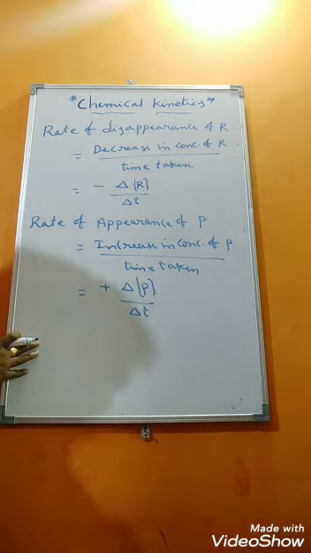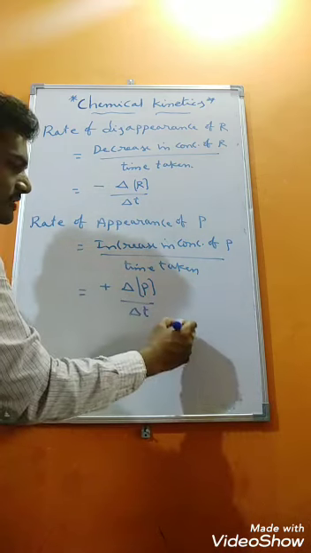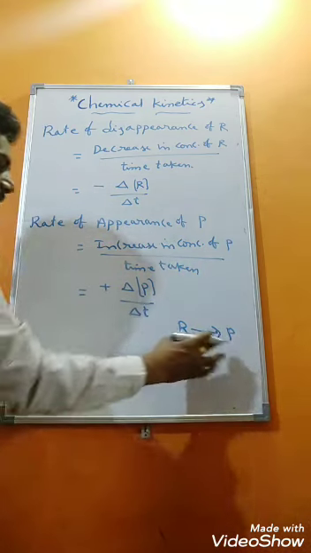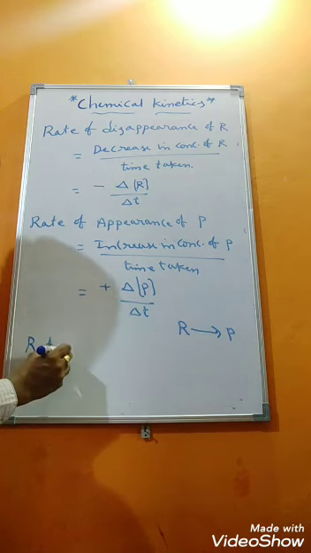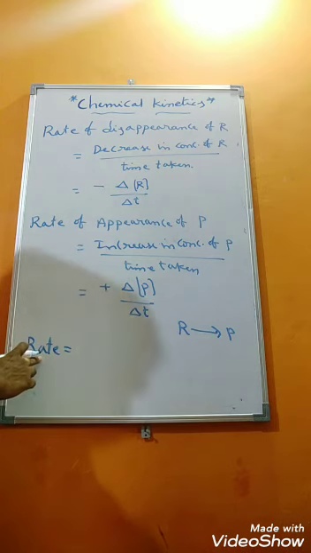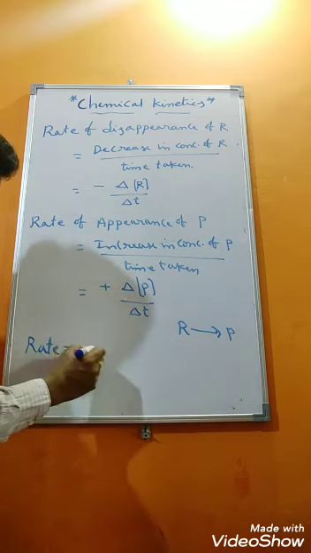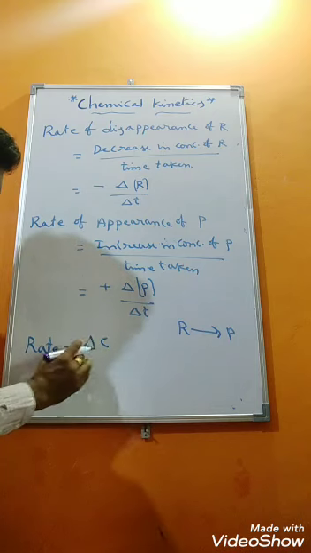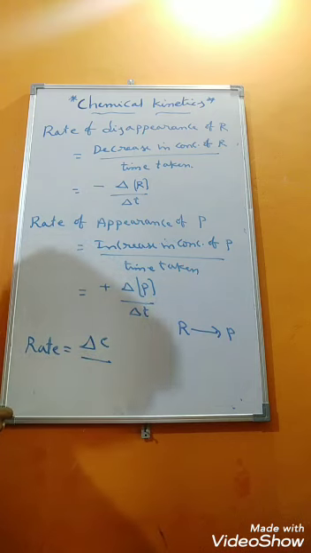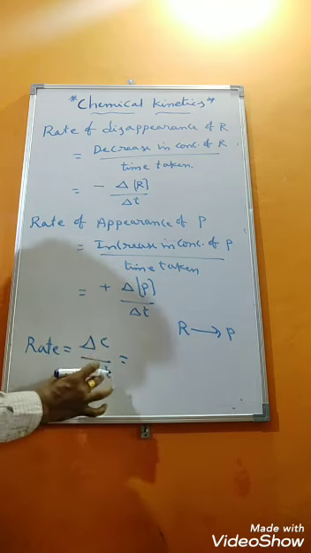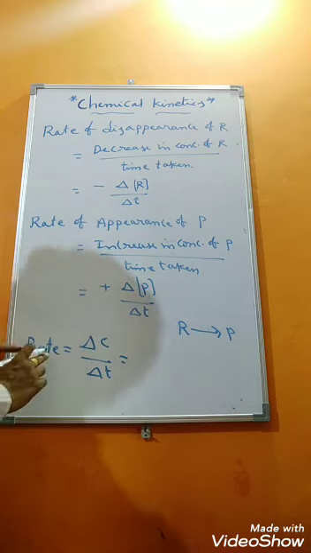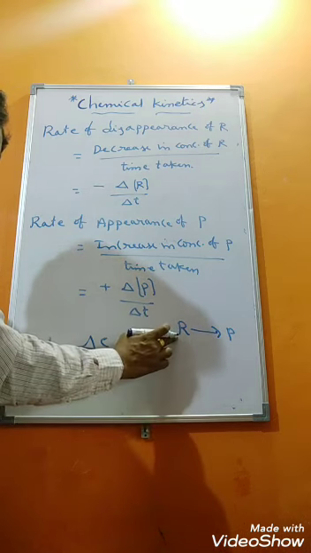We already know that we have taken the simple reaction, R gives rise to P. For this reaction, how to write the rate now? Actually, what is the rate? Rate of the reaction definition: it is the change in molar concentration of a species. Change in concentration divided by per unit time, right? So change in time, delta T. General formula: delta C by delta T. How to write the rate with respect to R?